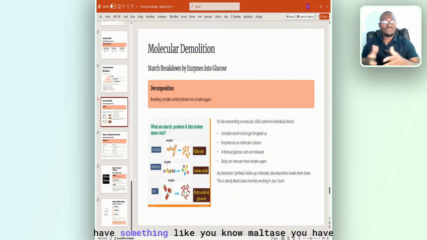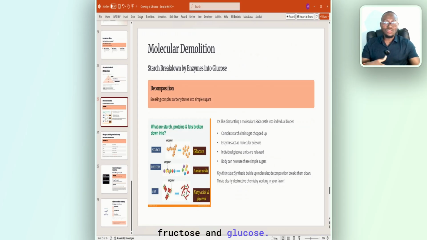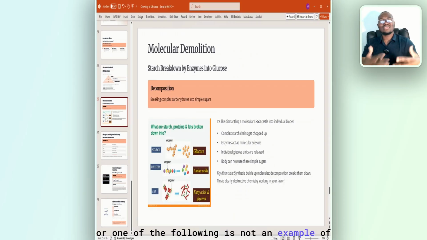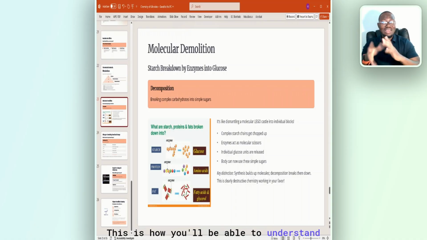So disaccharides, you have something like maltose, you have something like sucrose, we have something like lactose. These are disaccharides. So maltose is broken down into 2 glucose units, monosaccharides. Lactose is broken into galactose and glucose, meaning that galactose and glucose are what? 2 monosaccharides. And sucrose is broken down to what? Fructose and glucose. So in the exam, they can tell you one of the following is not an example of monosaccharide, or one of the following is not an example of disaccharides. So you need to know the disaccharides and what they break down into. And you need to know the polysaccharides, like starch, like protein, like fats. Extremely important for you to know. This is how you'll be able to understand decomposition properly.